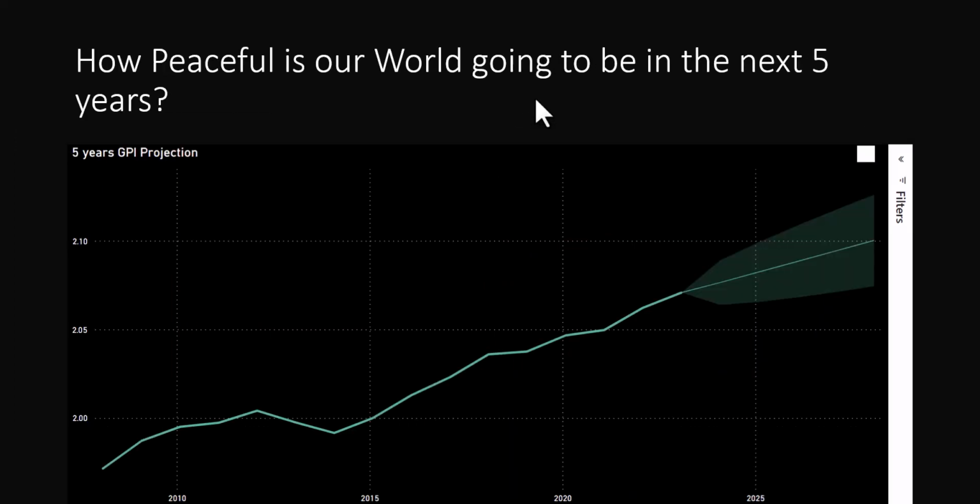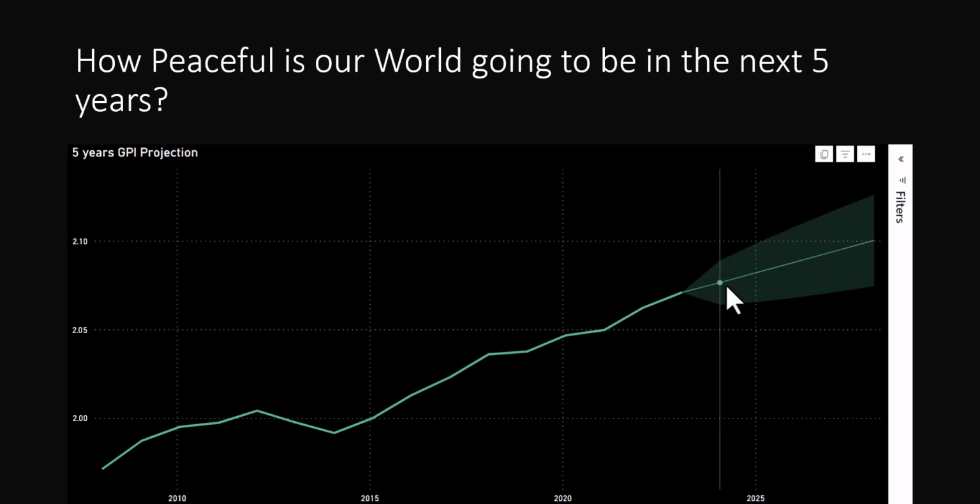Then lastly, how peaceful is our world going to be in the next 5 years? Based on historical data, this is the trend of how the GPI has been going, and the AI capability in Power BI has proven to be able to forecast what is going to happen in the next 5 years. You can actually specify the number of years you want to see, but in my own case, I chose 5 years.